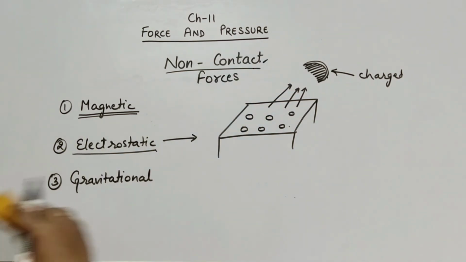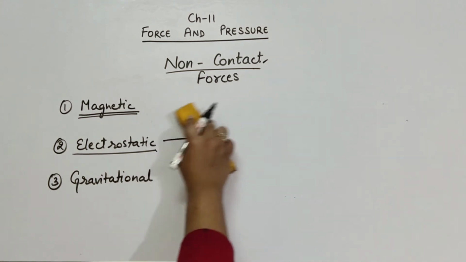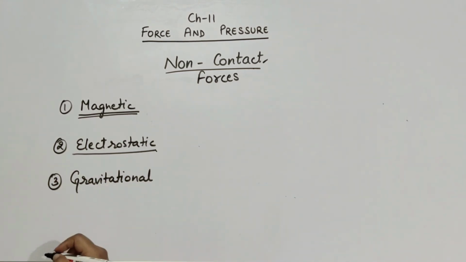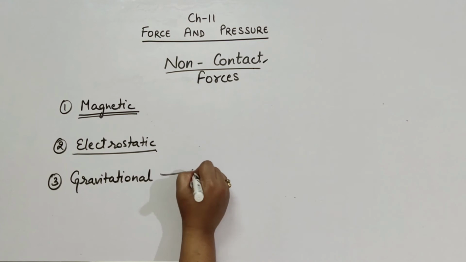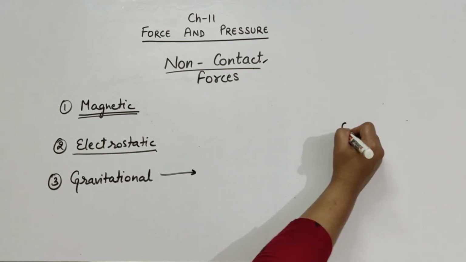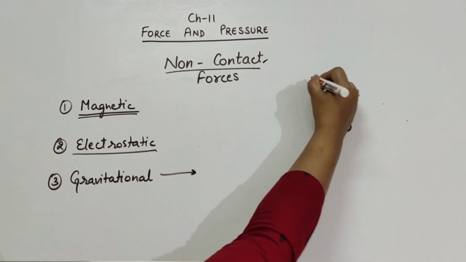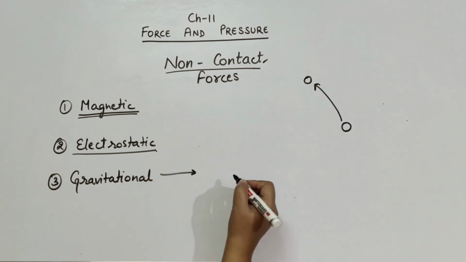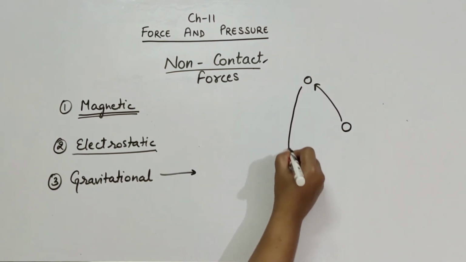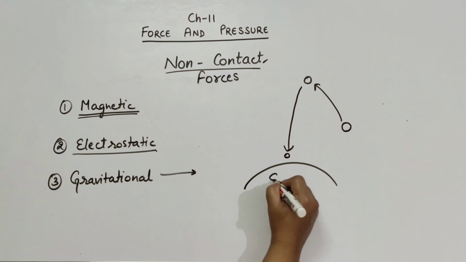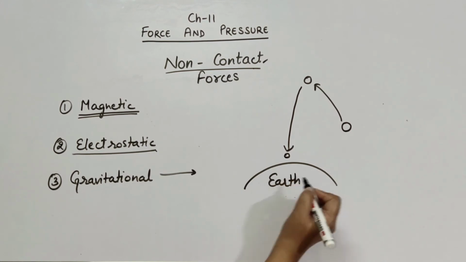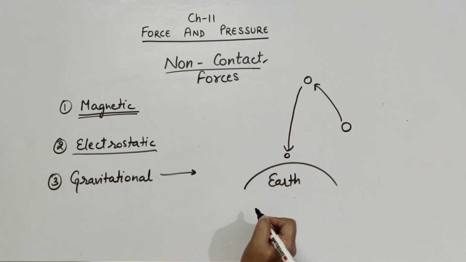Now, let's discuss gravitational force. You must have seen when we throw an object upwards, say a ball, it falls downwards towards the earth. Since the ball falls downwards, there must be a force acting on it.